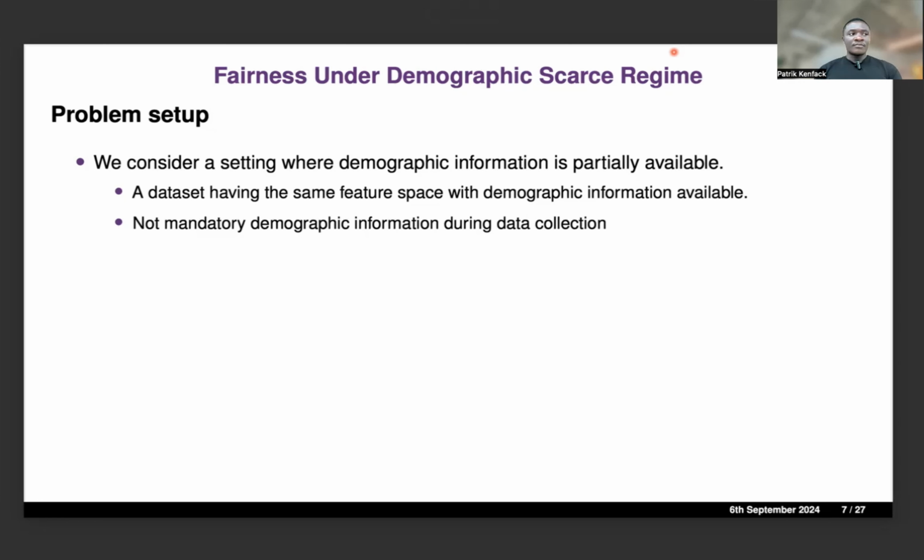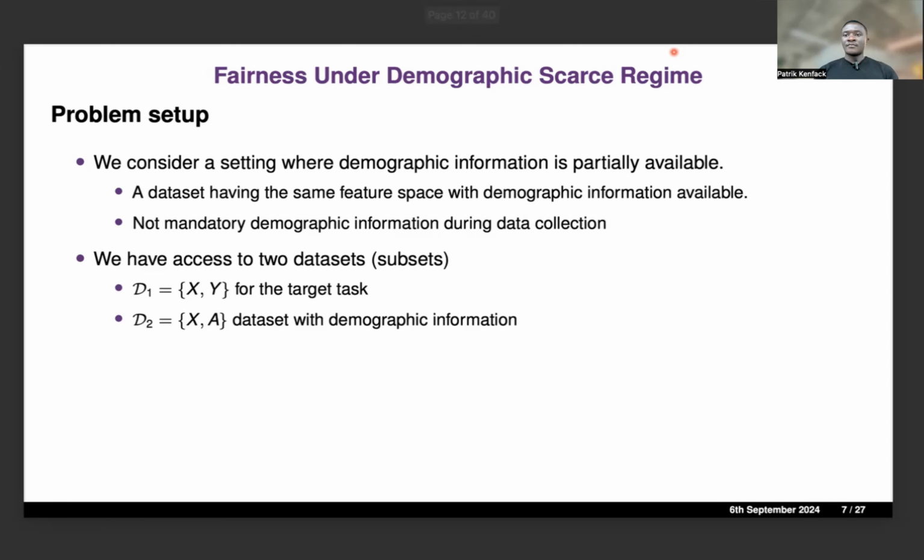So there are many reasons for that. One of the most common could be that during data collection, the demographic information was not mandatory. And as people are more concerned about their privacy, some users may refrain from providing their demographic information.